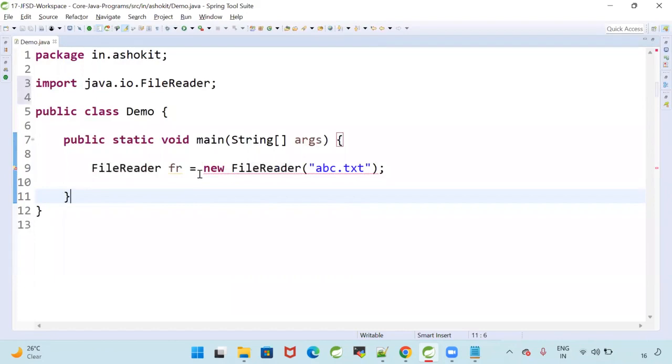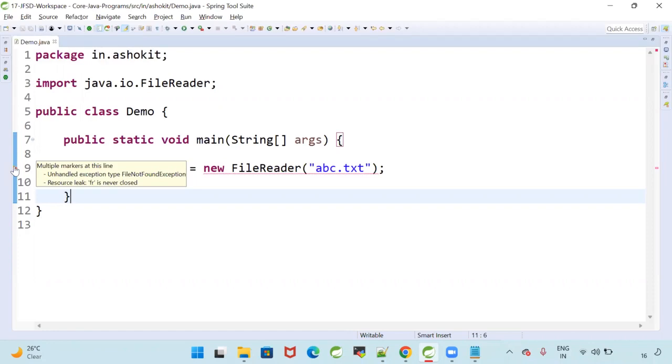So I'm getting an exception. What is the exception I'm getting? Unhandled exception, FileNotFoundException. It is identified at compile time, but when will it occur? In the runtime. Any exception which is identified at compile time and which will occur in the runtime is called a checked exception.